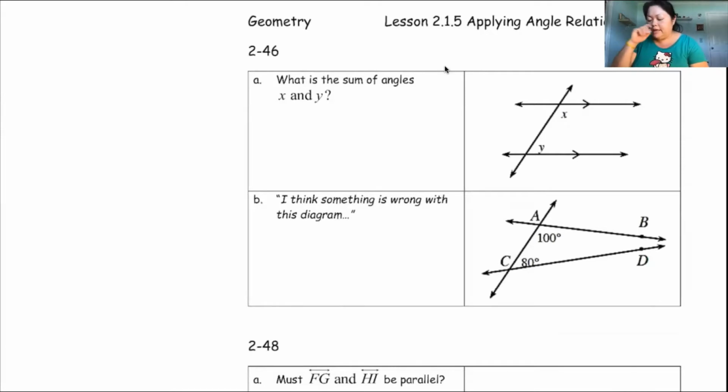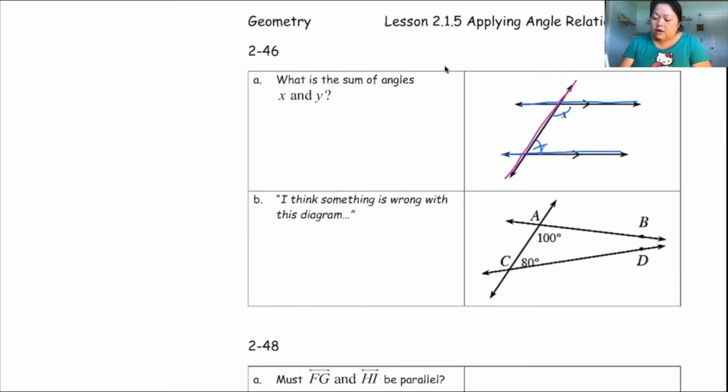So reminding ourselves of what we learned in the last lesson, what is the sum of the angles between x and y here? So here's your angle x and here's your angle y. What is the sum between those two? Here we have parallel lines this way, and then we have our transversal going down this way. So first of all, we need to recognize that these are interior angles and they are on the same side of the transversal.